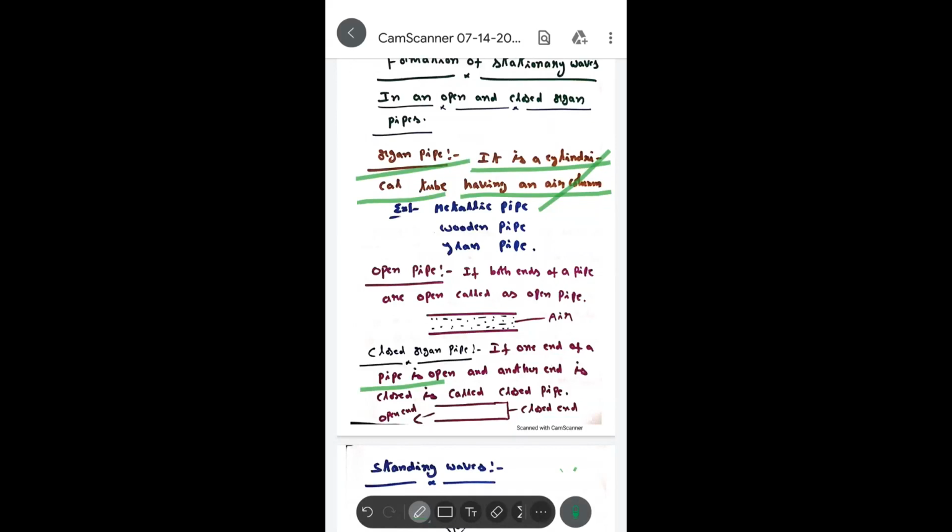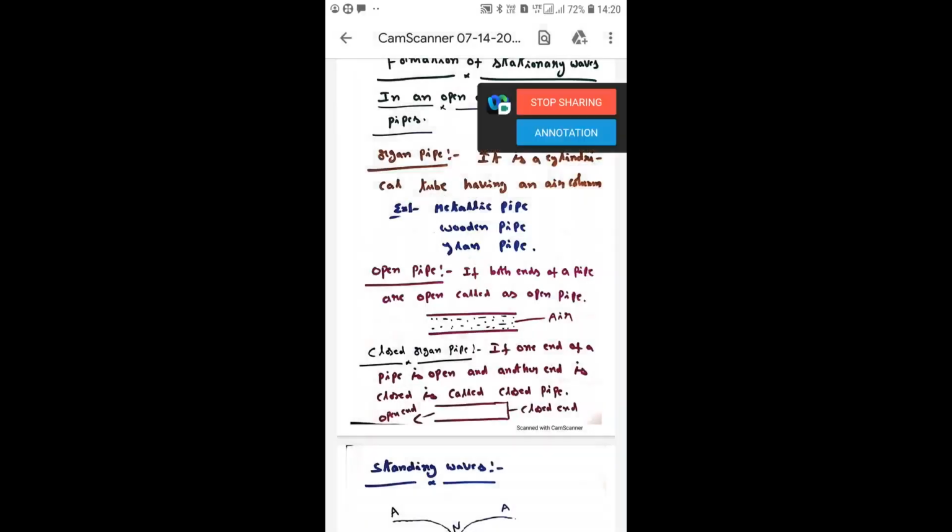Remember, closed means not all closed. One side is open and the other side is closed; that is called a closed organ pipe. I hope you understood well.